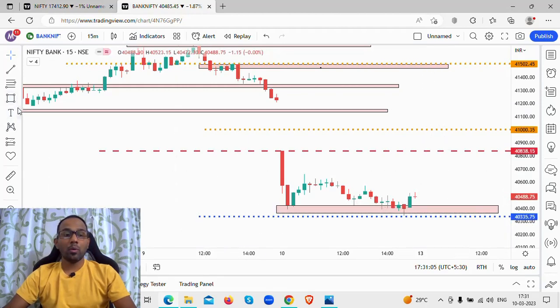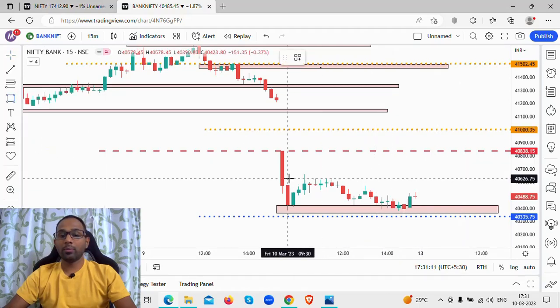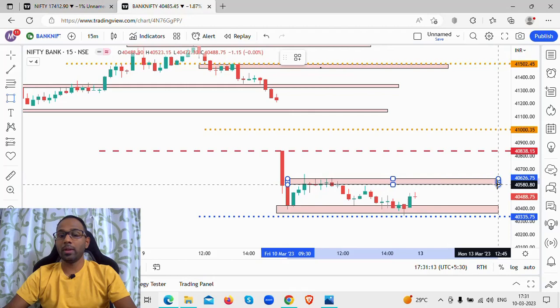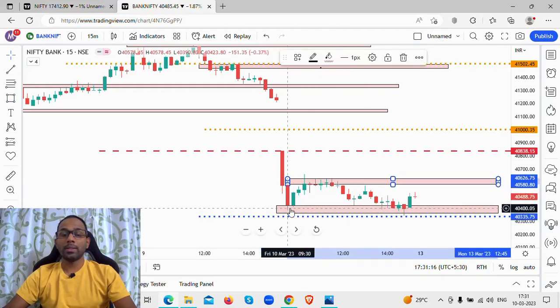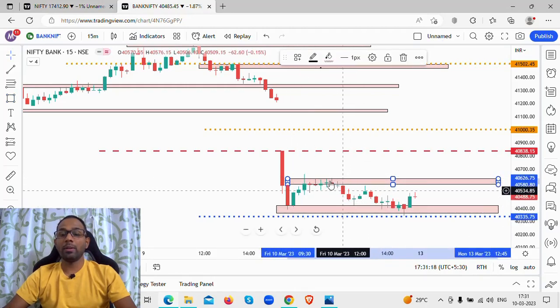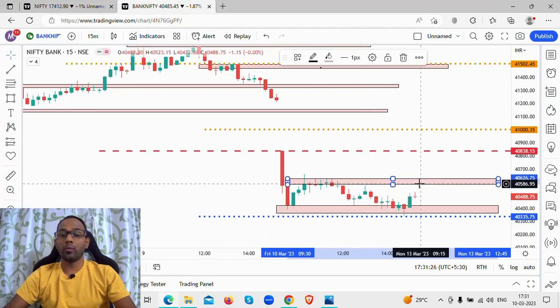Okay, and what is the other thing that you're going to look at on Bank Nifty here is this particular zone. This zone will act as your resistance, because you see here, once the bounce up happened and came to this particular level, it struggled to move higher and made a U-turn from this. So 40,585 to 40,605 level will be your resistance zone on Bank Nifty, and the next resistance is around 40,835 to 40,845 levels.